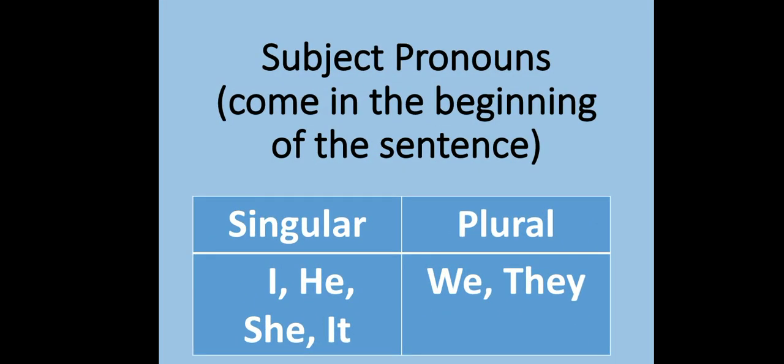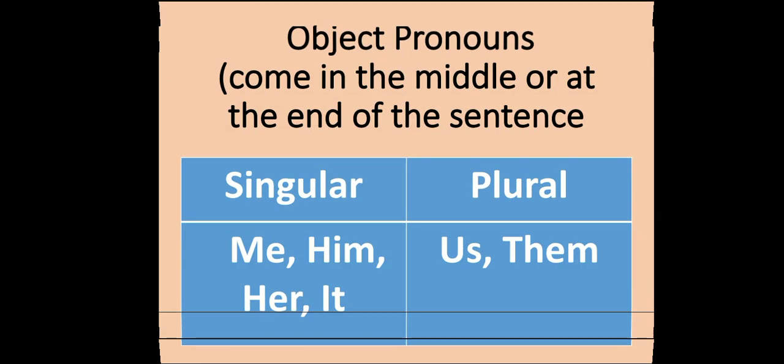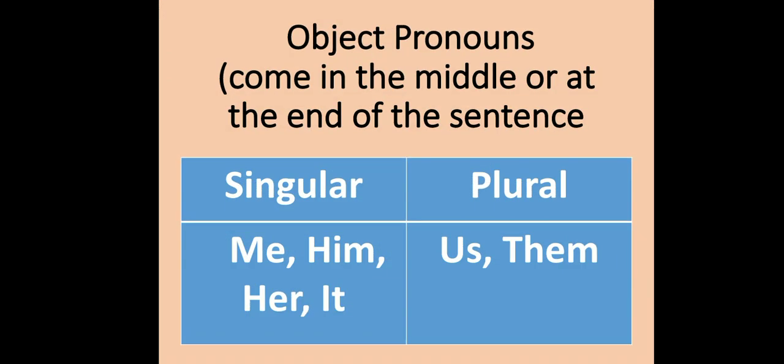Subject pronouns come in the beginning of the sentence. I, he, she, it are singular subject pronouns. We, they are plural subject pronouns. Object pronouns come in the middle or at the end of the sentence. Me, him, her, it are singular object pronouns. Us, them are plural object pronouns.